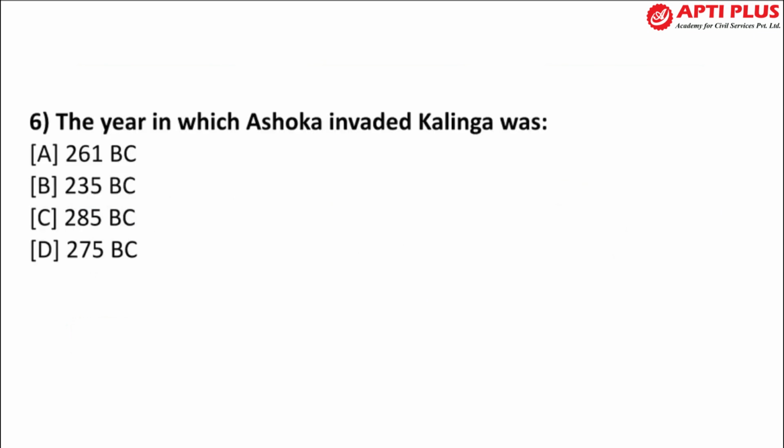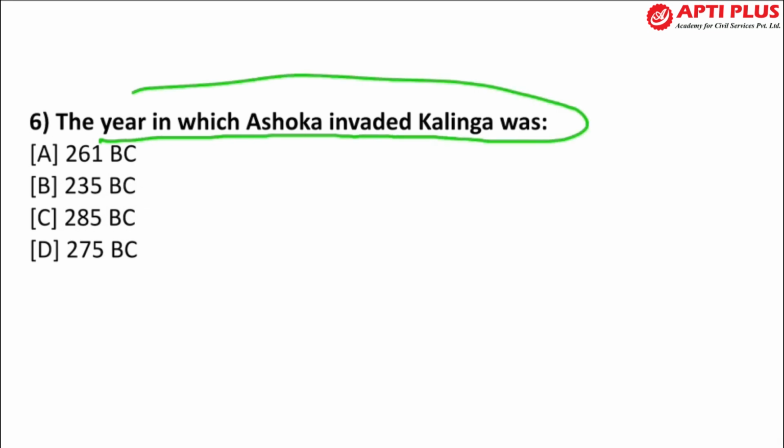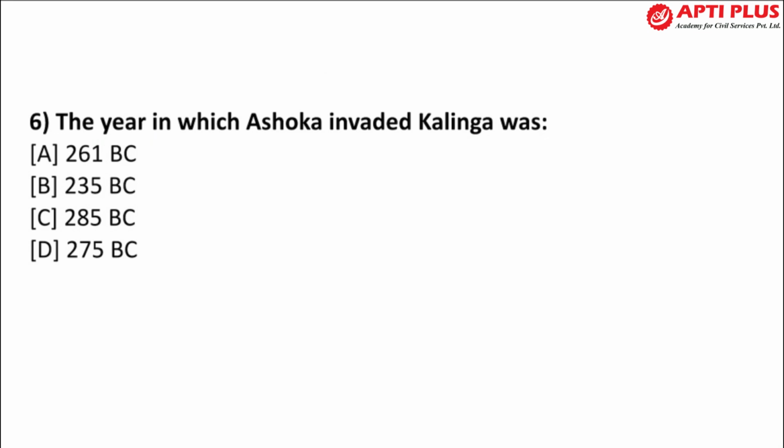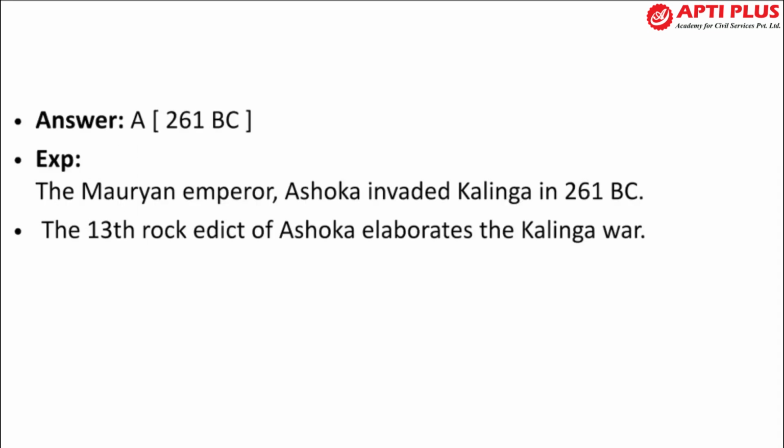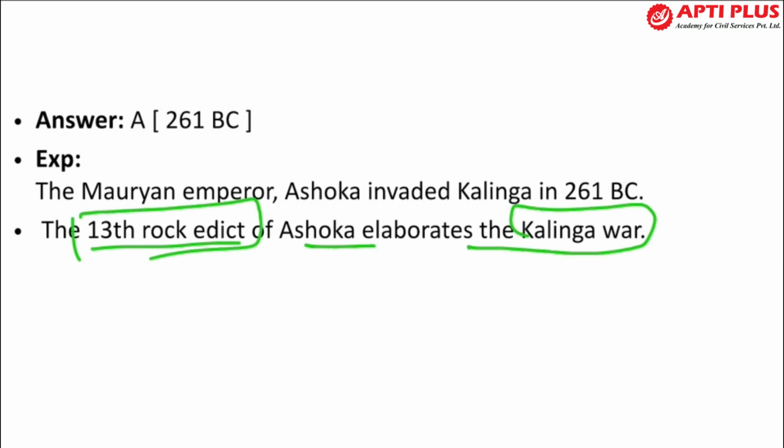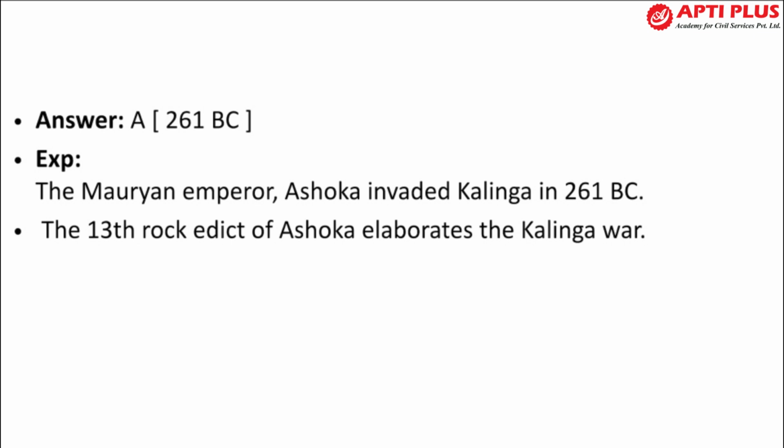Next is question number 6, which is the year in which Asoka invaded Kalinga. Kalinga was an important moment for India and also for Asoka, right? It was the year 261 BC in which Asoka invaded Kalinga. So you have to remember this point. The 13th rock edict of Asoka elaborates the Kalinga war. So rock edicts are also quite important. Which rock edict describes the Kalinga war? You have to remember that the 13th rock edict basically describes this.